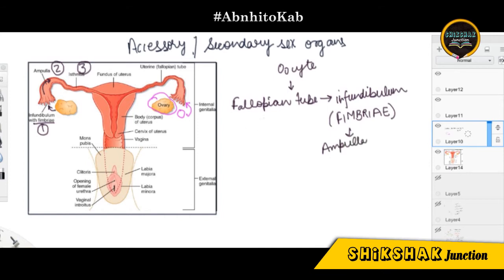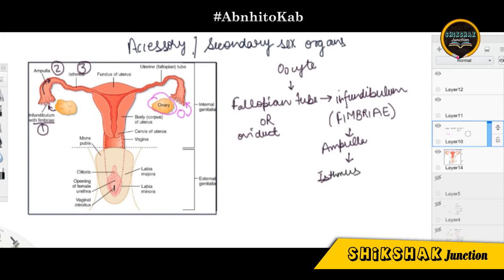One more important point, this fallopian tube is also known as the oviduct. Why? Because I have already explained in the male part, a duct is used to carry something, and here it is carrying the ovum. That is why it is known as the oviduct. So it moves to the second organ, the ampulla. After the ampulla, it goes into the last part of the oviduct, the isthmus. In the figure it is written as number 3.